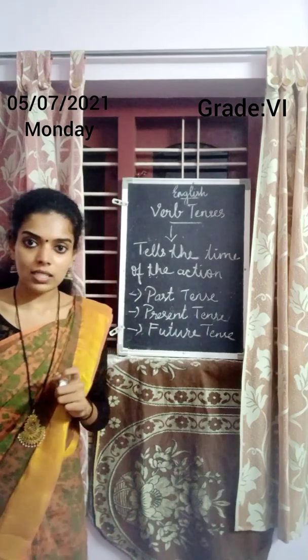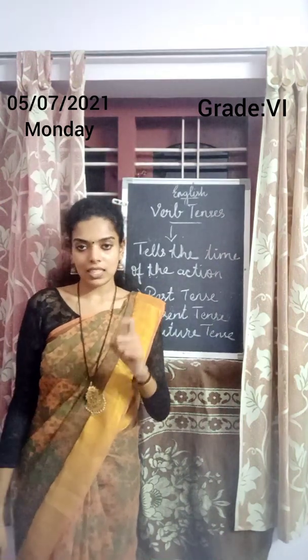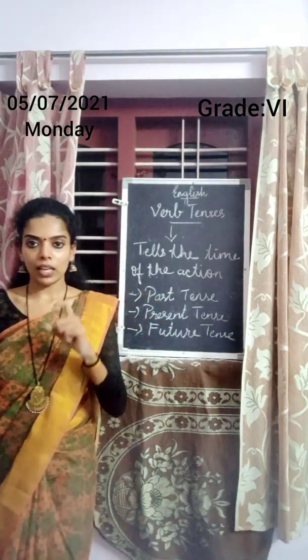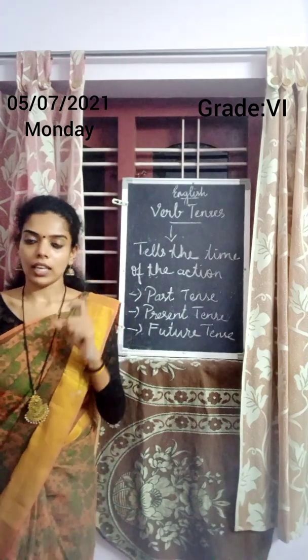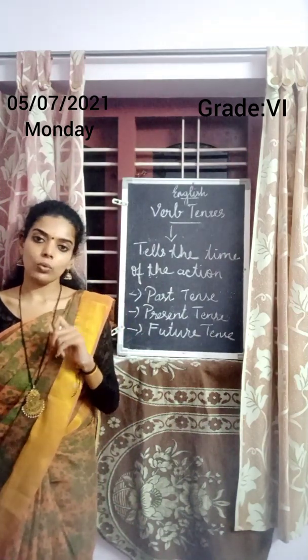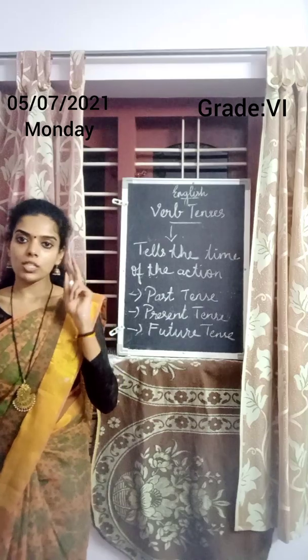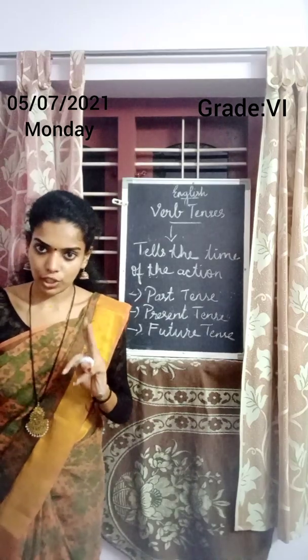So, what is verb tense? Verb tense tells the time of the action. That is when the action took place. Okay, there are three kinds of tenses. First one is past tense, second one is present tense, then third one is future tense.